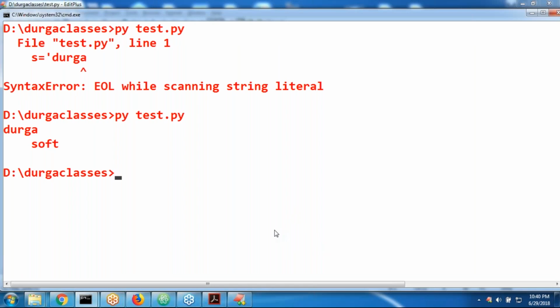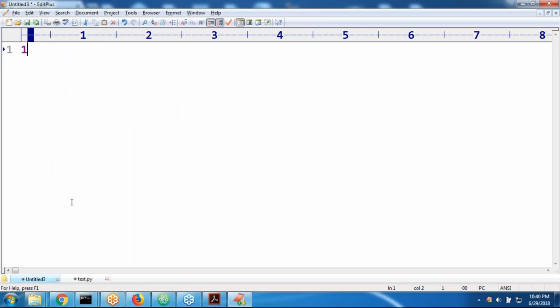So what is the first use of triple quote symbols? The first use is to define multi-line string literals. Okay, this is the first one, multi-line string literals. What is the second one, sir? The second one, let's see this one. Where can we use this especially, sir? Very simple. Observe that carefully.